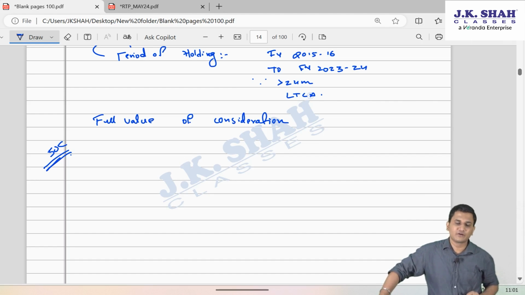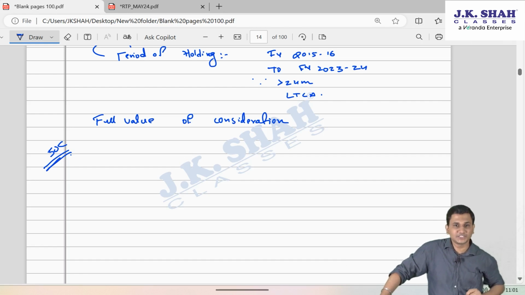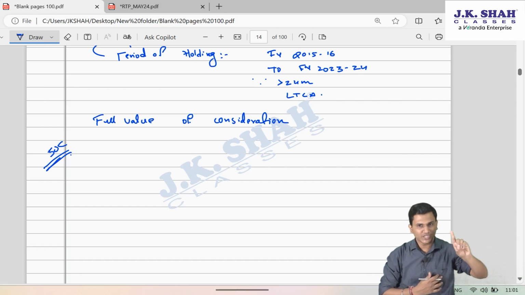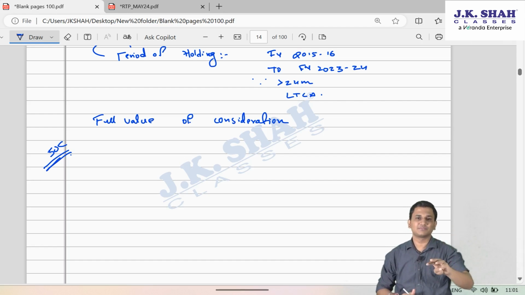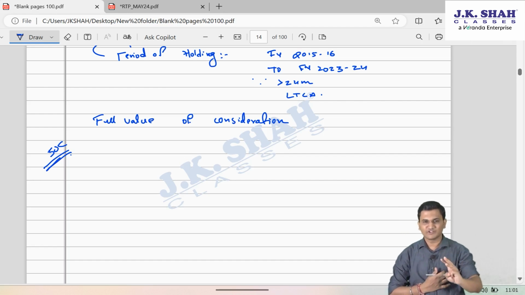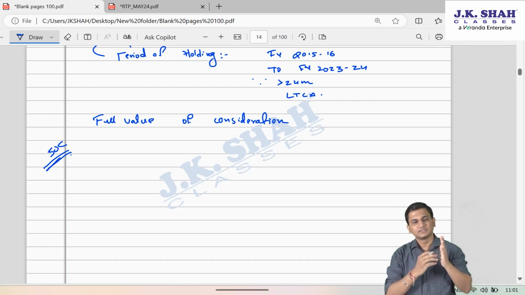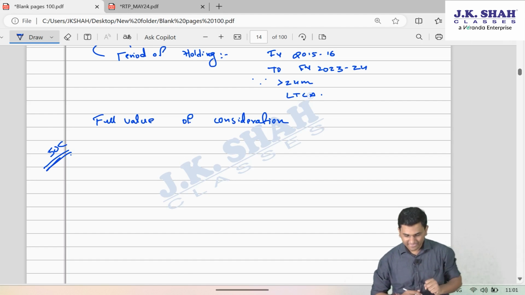However, if whole or even part of the consideration is received on or before the date of agreement through account payee cheque, account payee demand draft, electronic clearing system or any other prescribed modes, which are debit card, credit card, NEFT, RTGS, etc., then in such case we can take the stamp duty value on the date of agreement instead of registration.